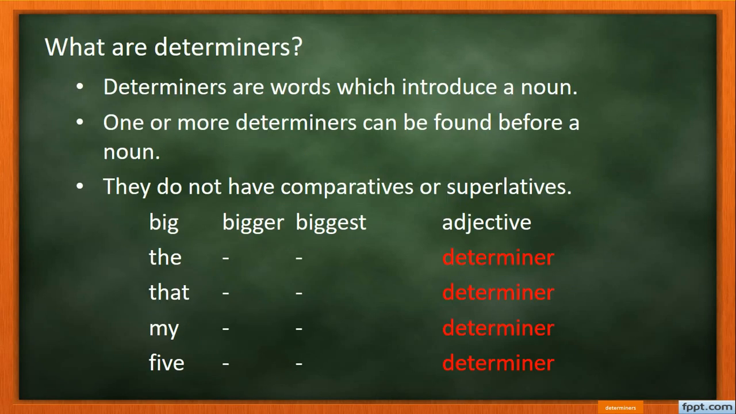Let's talk about the definition of determiners. What are determiners? Determiners are words which introduce a noun. You see here, they introduce a noun, right? Now what is a noun? That's a different question, because you studied nouns and you have information about nouns. So any word that introduces a noun can be called a determiner.